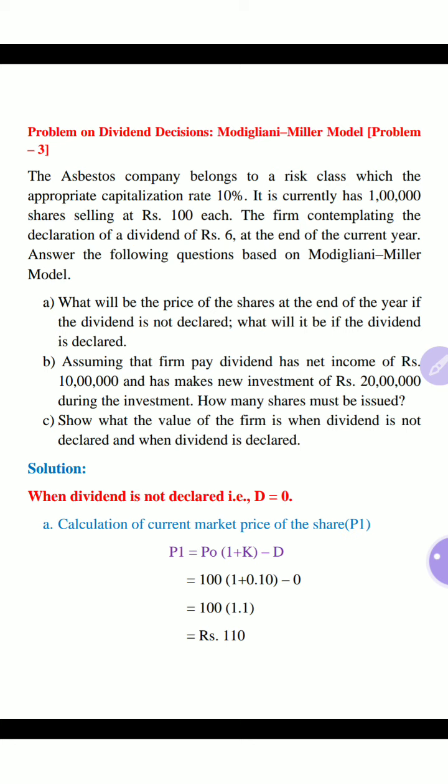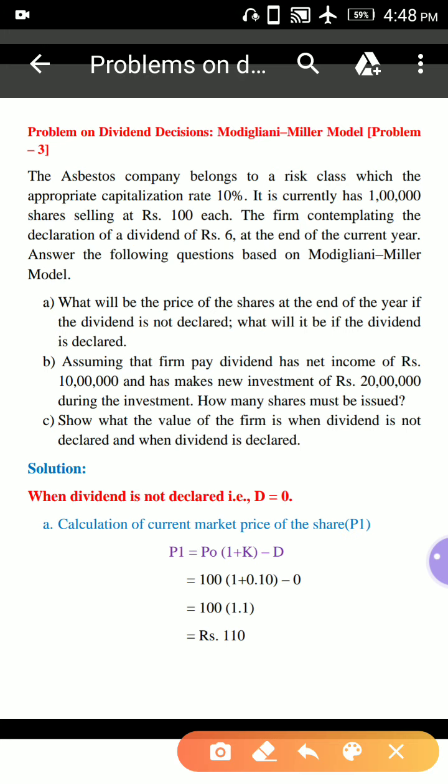Here the asbestos company belongs to a risk class for which the appropriate capitalization rate is 10%, that is cost of capital 10%. It currently has 1 lakh shares selling at rupees 100 each. The firm is contemplating the declaration of a dividend of rupees 6 at the end of the current year. Answer the following questions based on Modigliani-Miller model.